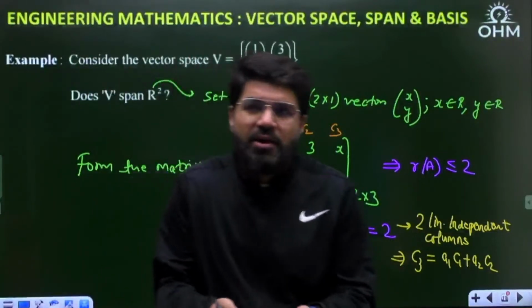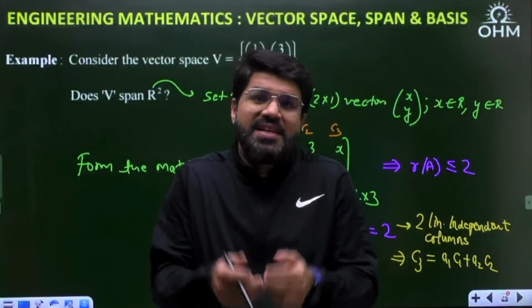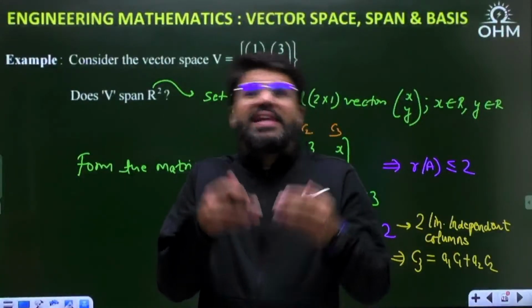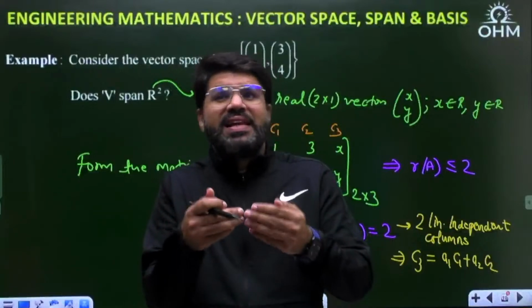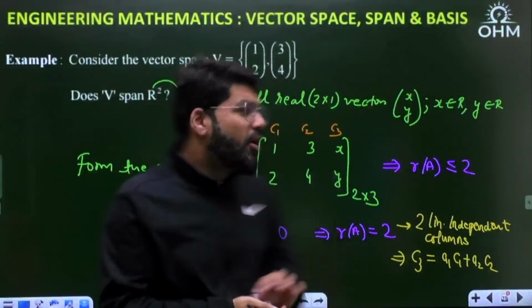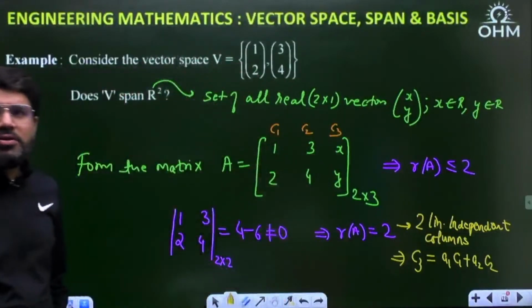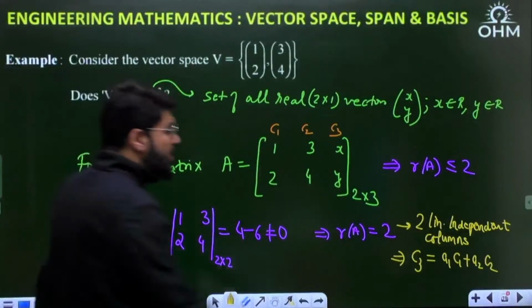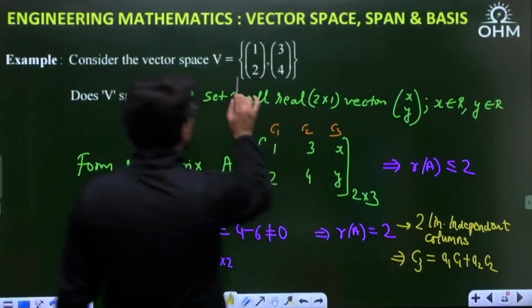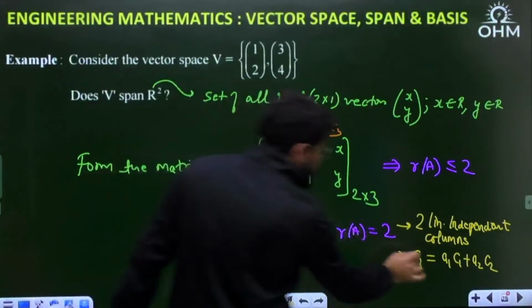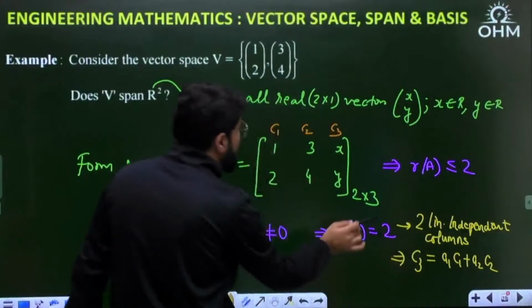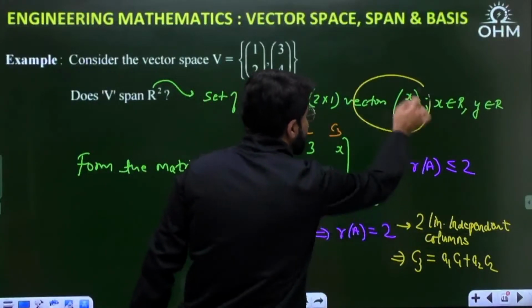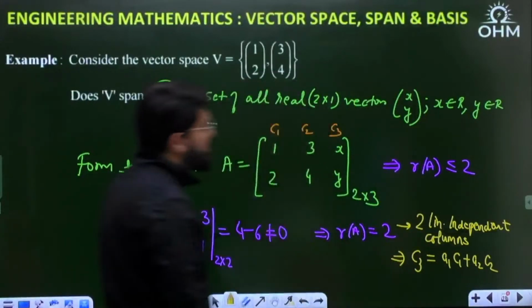Spanning any vector space means it is the set of all linear combinations of that particular vector space. So what is the vector space? x, y. By using these two and the linear combination of these two, I am able to write down all the vectors x and y, because that is the column C3.